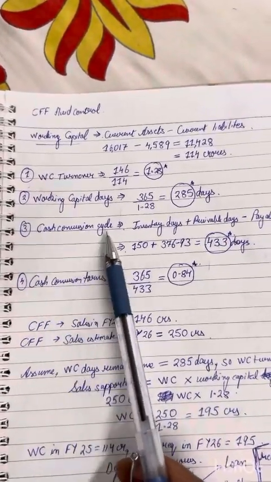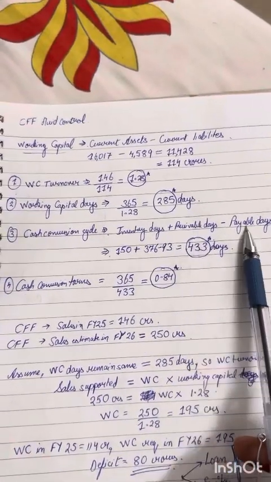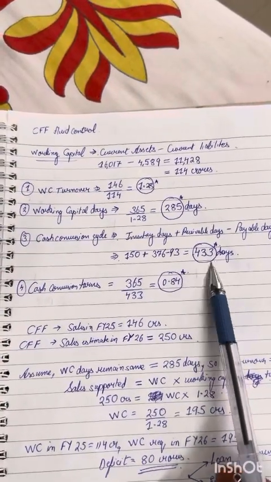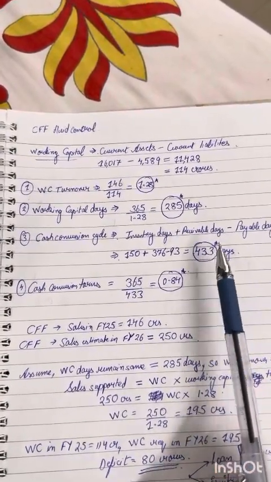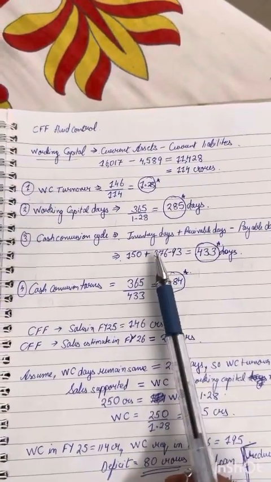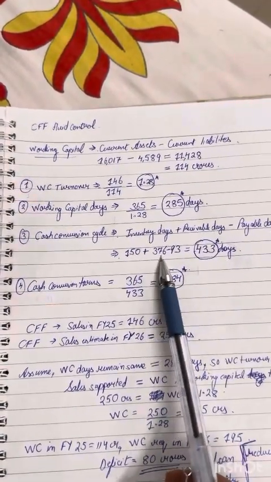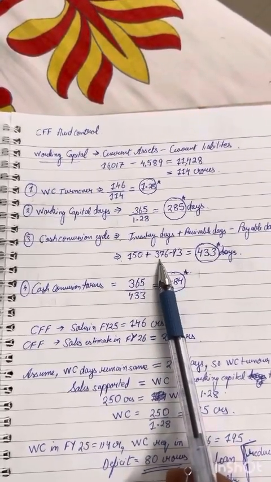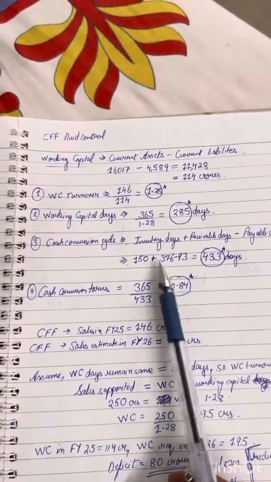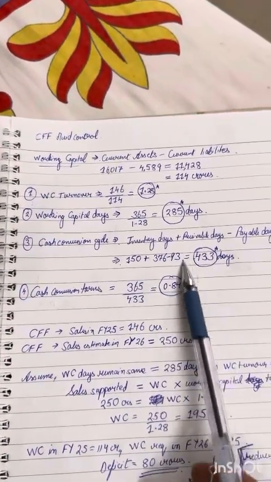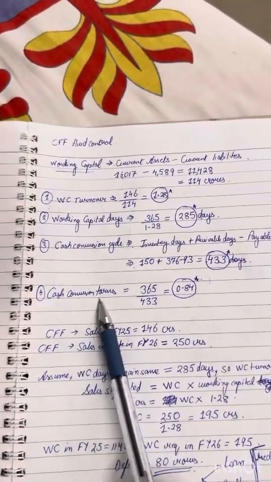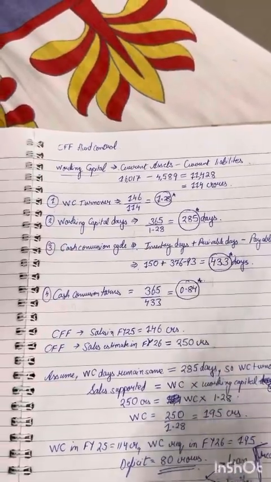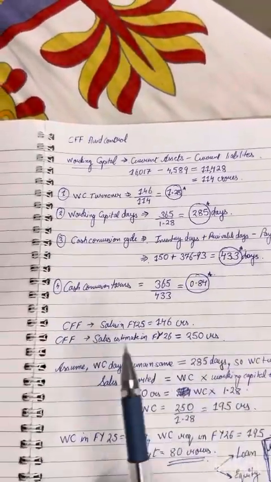Also, let's look at its cash conversion cycle, inventory days, receivable days, payable days. All of this is calculated for CFF, and it is 433 days. It takes CFF 433 days, and the highest here is their receivable days: 376 days it takes for them to receive cash once they make a sale to the customer. Obviously, it's into shipbuilding, so inventory days are also high. So 433. Now, what are the cash conversion turns? 366 by 433, 0.84. Obviously very high, very low turns.